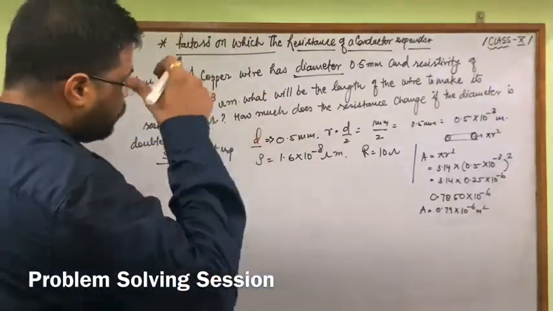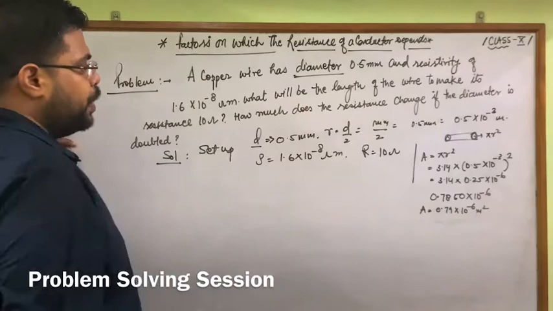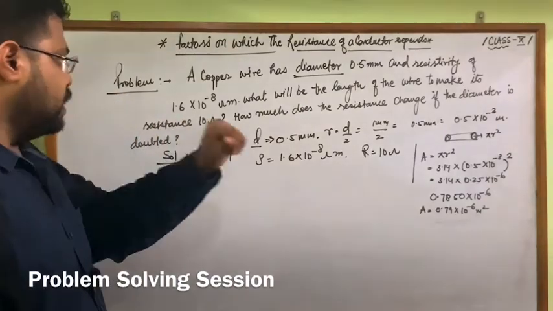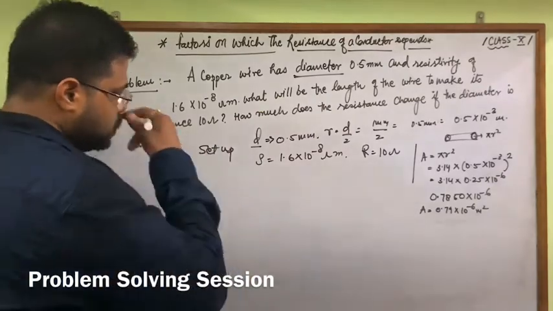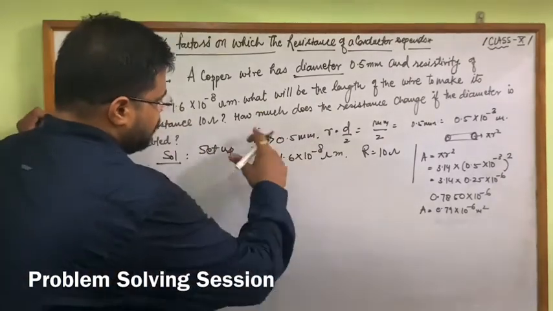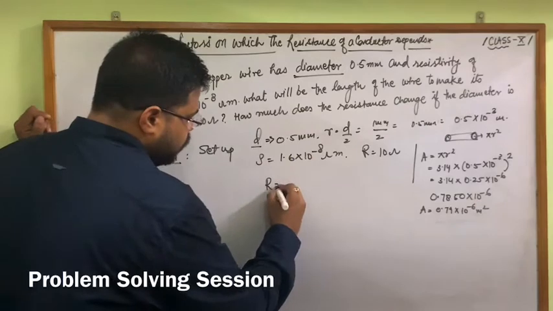So now we are going to find out the resistance, especially when the diameter is doubled.